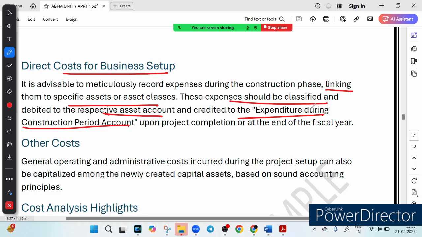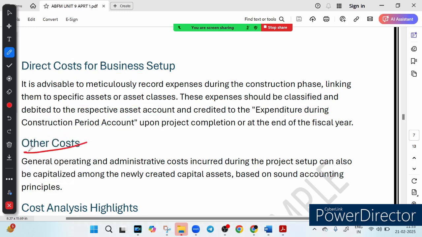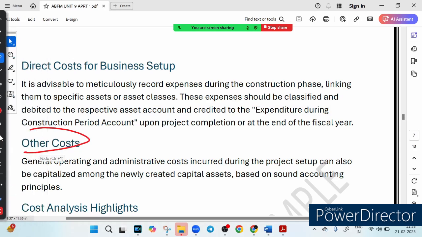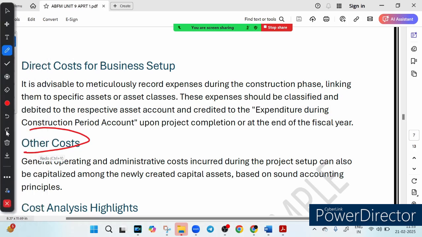Then we have something called other setup cost. So there are some other setup costs also included. Apart from installation, a business also incurs general administrative cost, like staff salary, office expense, and also some operating costs. Many of these costs can be capitalized, meaning added to the value of the fixed asset, ensuring better financial management.